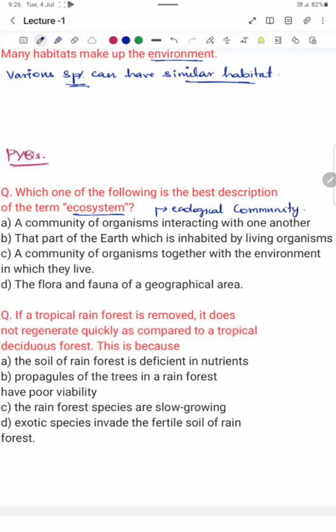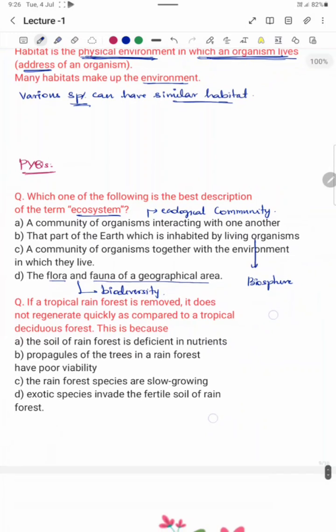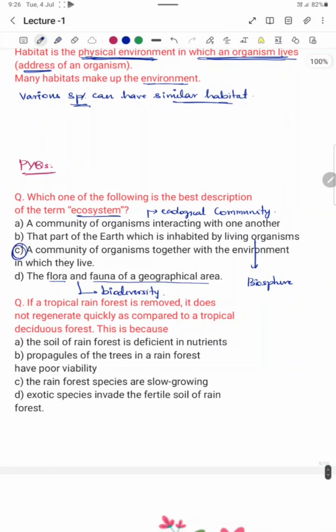The next option is that part of the earth which is inhabited by living organisms. This is nothing but the biosphere. And the D option, the flora and the fauna of the geographical area. This is called biodiversity. So the right option is C. A community of organisms together with the environment in which they live is called ecosystem.